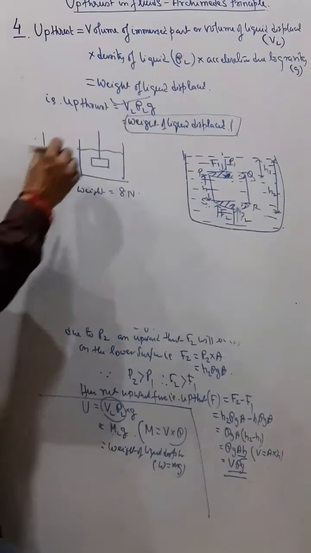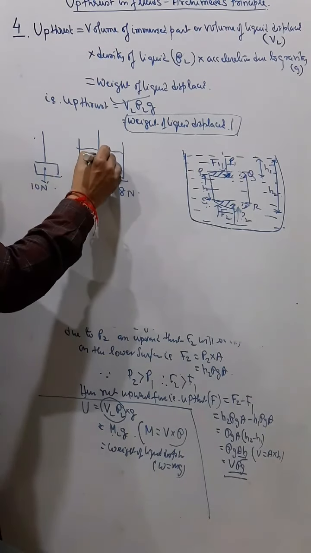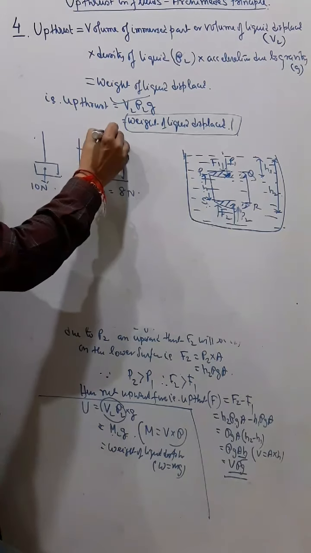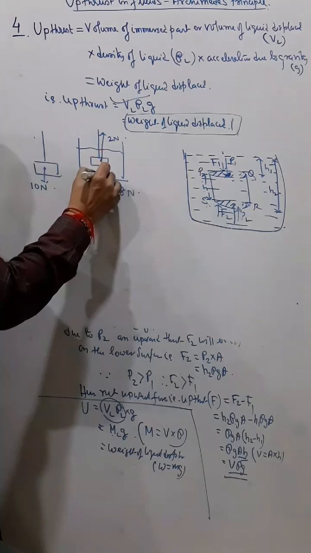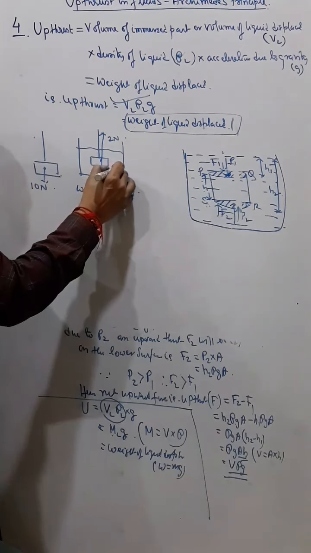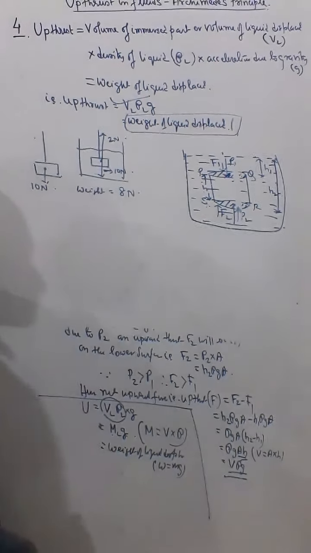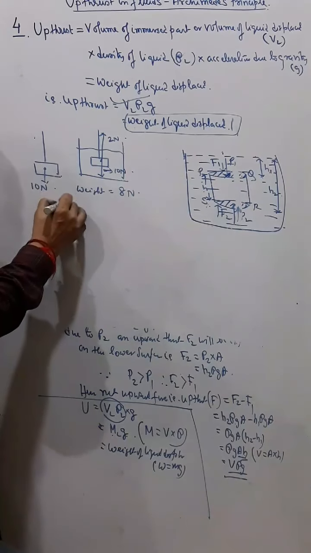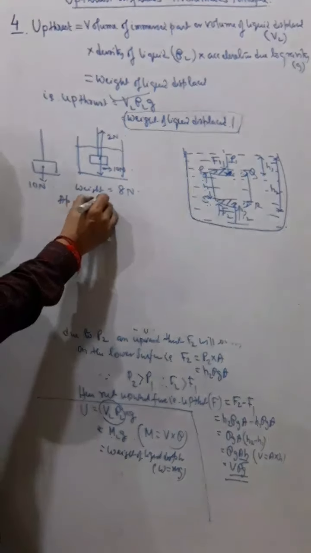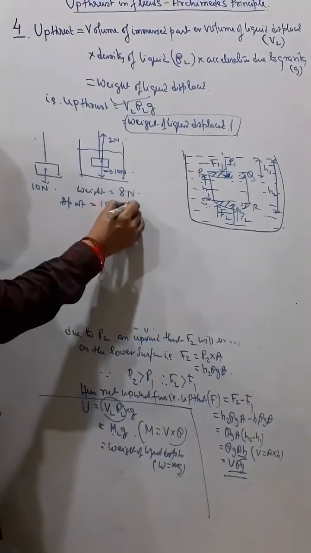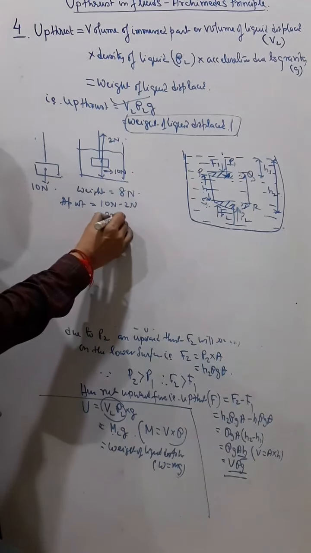Why? Because there is an upthrust of 2 Newton acting, and the weight of the body is 10 Newton. So the apparent weight of the body becomes 10 minus 2, that is 8 Newton, and therefore the body appears to be lighter.